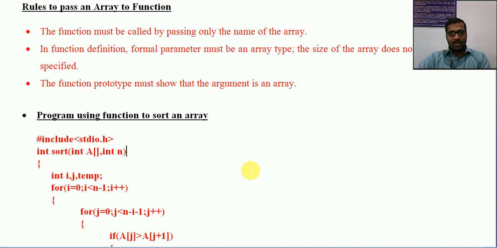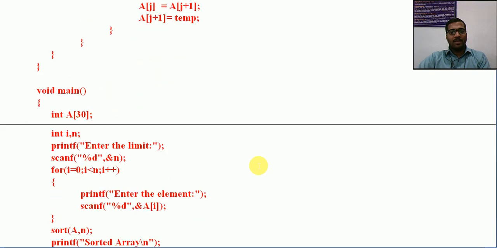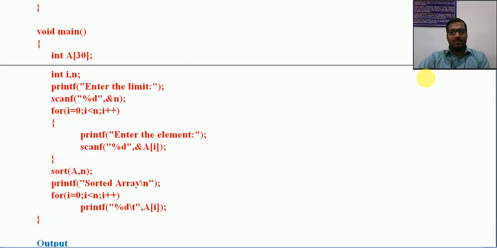The sorting algorithm has already been discussed in our previous array session, so I won't be describing any details regarding the logic of sorting. I'll be looking only at the function usage, parameter passing, and how the function definition looks. Just as in the previous program, we will see the main program first. From there only we are actually passing.